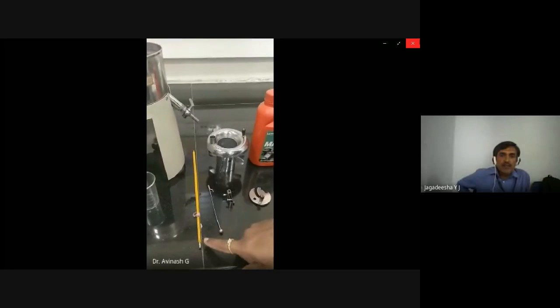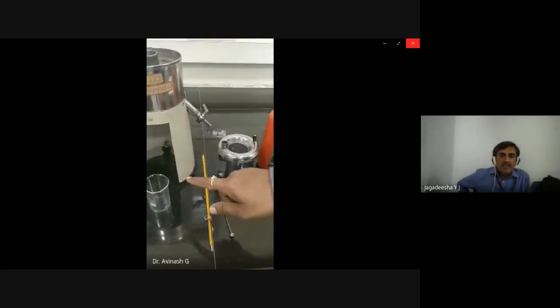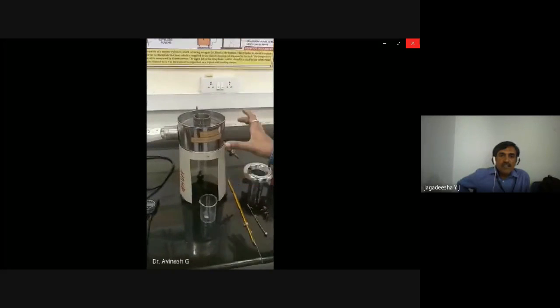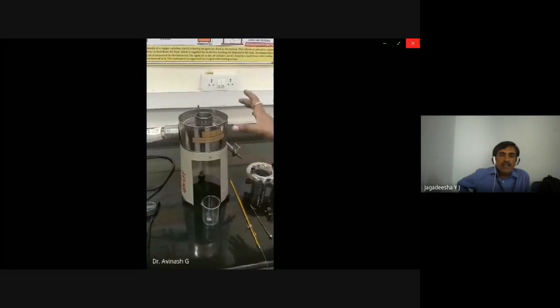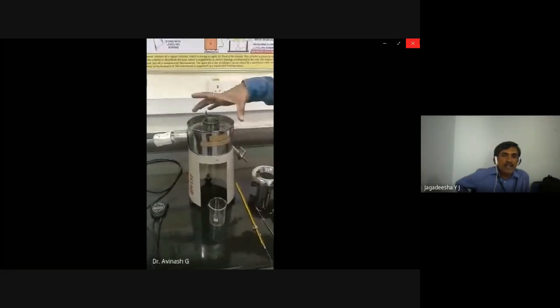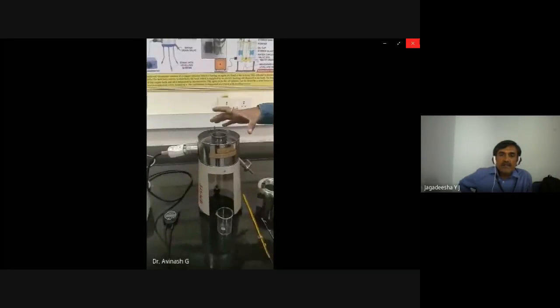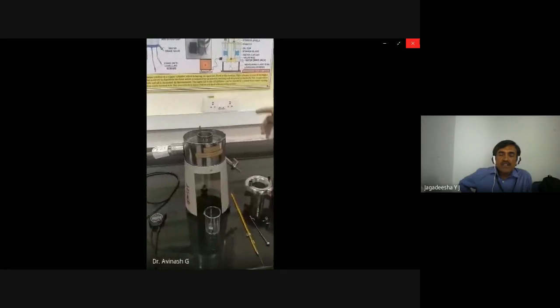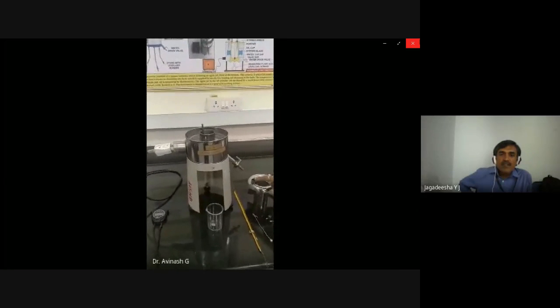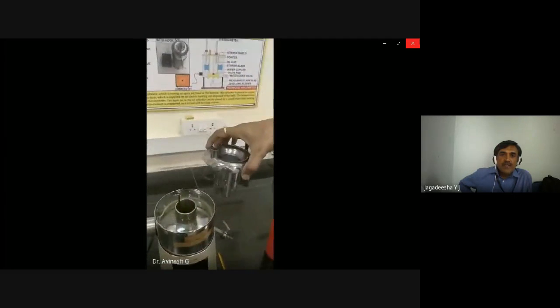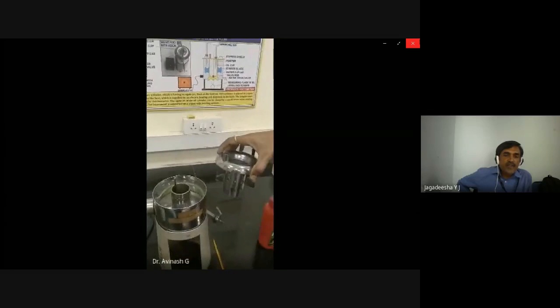That is the stirrer, thermometer, glass beaker, stand, and the body of the apparatus. This is the container in which the lubricating oil has to be poured and kept. This is the cup. It should be put in the body of the apparatus.